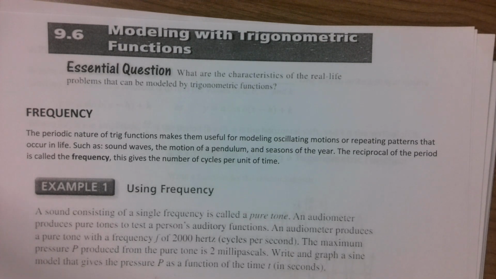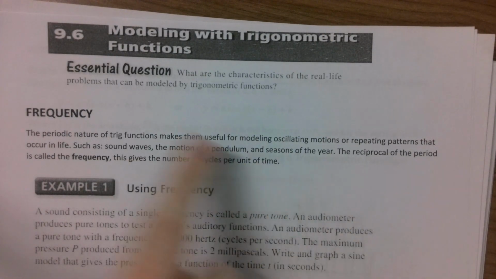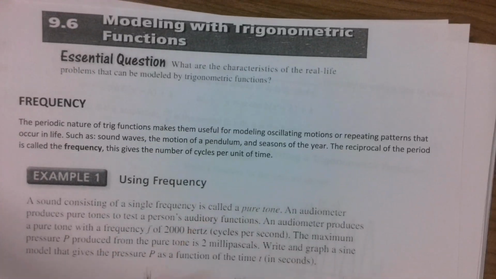Trig functions always repeat. A sine wave will repeat over and over again in the same way. So will a cosine wave, and heck, even tangent, cotangent, secant, cosecant, all of that will repeat. Because of that, it's really useful for anything that repeats. Think of a pendulum on a grandfather clock. Because it goes back and forth over and over again, you can model it using a sine or a cosine function.